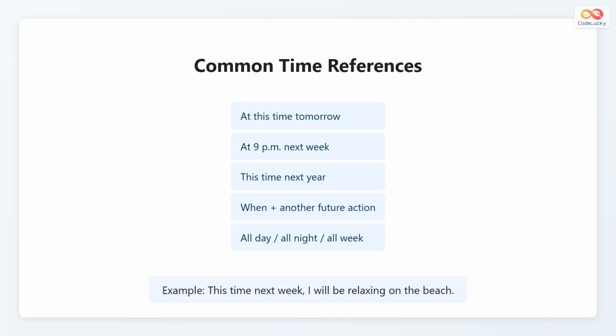The future continuous tense often uses certain time expressions to indicate when the action will happen. These include phrases like at this time tomorrow, at 9 in the evening next week, this time next year, when plus another future action, and expressions such as all day, all night, or all week. For example, this time next week, I will be relaxing on the beach. These phrases help clearly show the future point of time during which the action will be ongoing.